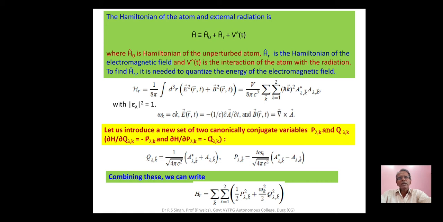Next, we introduce canonical conjugate variables P cap lambda k and Q cap lambda k. Lambda refers to the polarization unit vectors equal to 1 and 2, and k is the wave vector. Then we get H cap R equal to summation over k, summation over lambda equal to 1 to 2, inside the bracket, half P squared lambda k plus omega squared k by 2 Q squared lambda k.